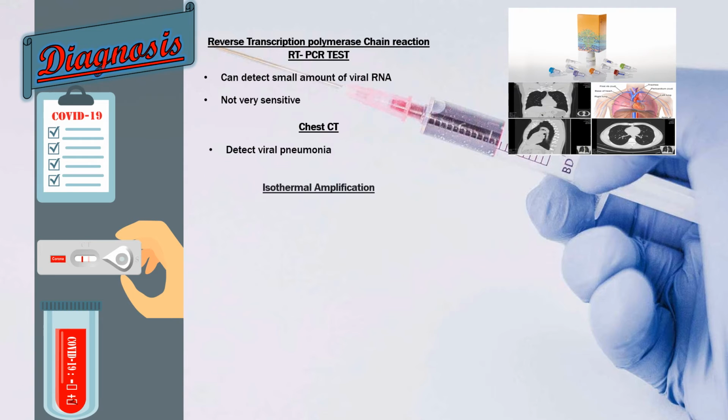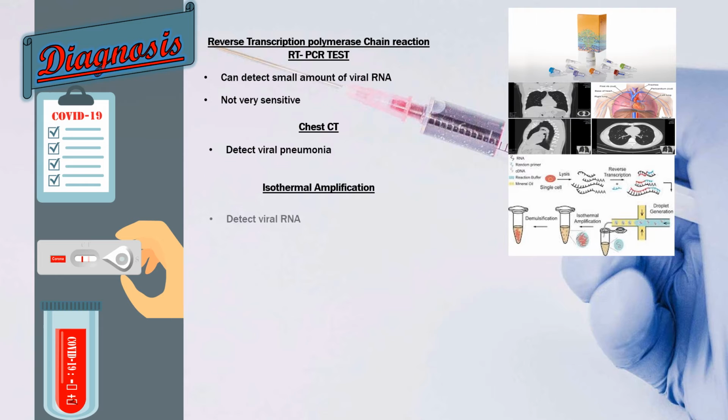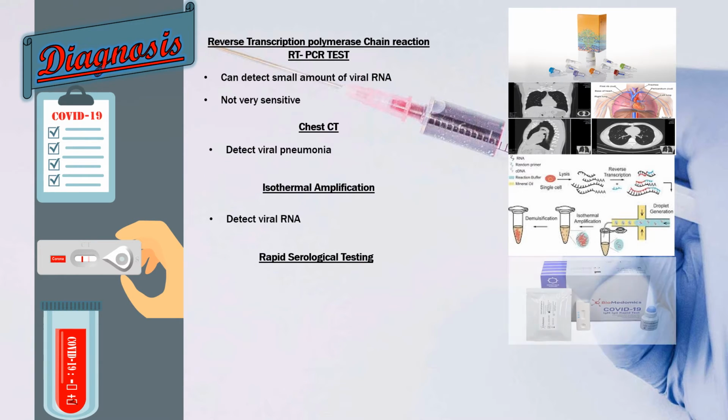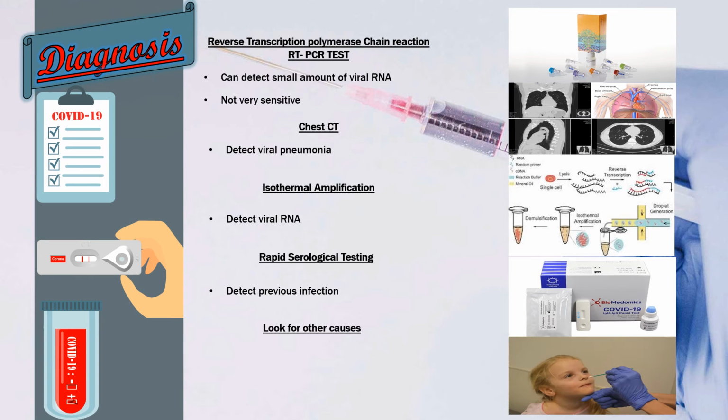The other is the rapid serological test, which tests for antibodies created by the immune system to fight the virus. It can detect previous infection as well. Finally, it's also important to look for other causes of similar symptoms, like a quick flu test or respiratory viral panel, for alternative causes of the symptoms.